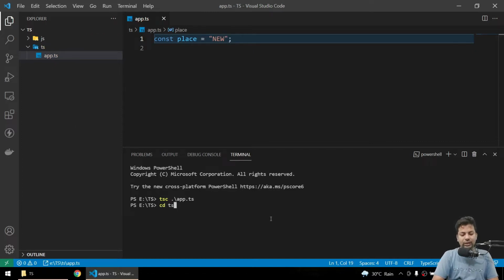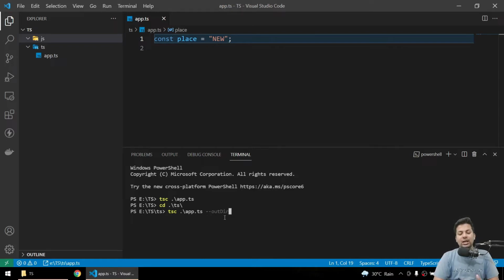Now we'll go to TS and we'll say tsc app.ts, and now we have to generate the file in the JS folder. I want the compiler to generate the output file in the JS folder. So here we'll add a flag. We'll say dash dash outDir, out meaning output, capital D, dir for directory.